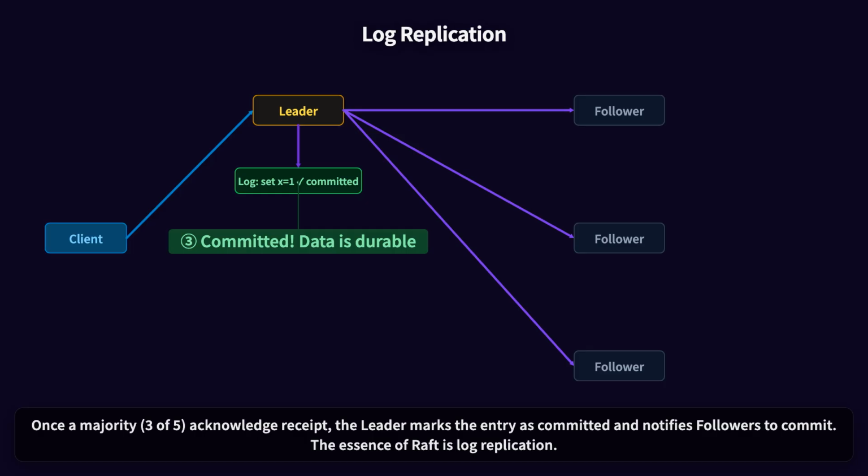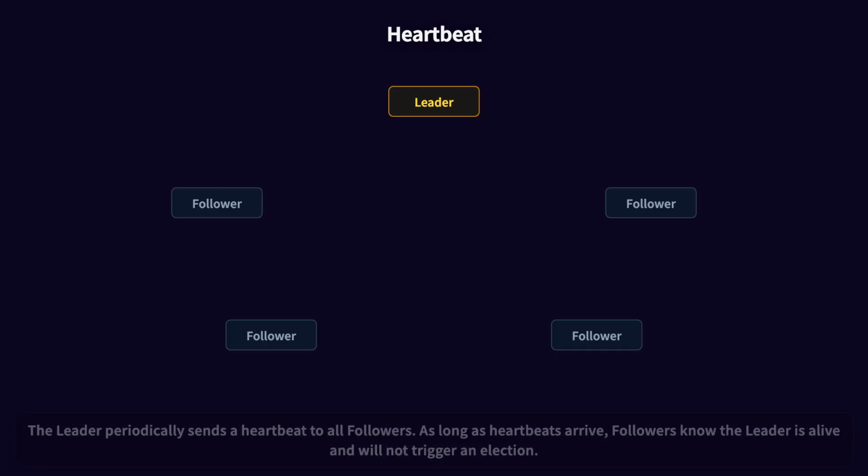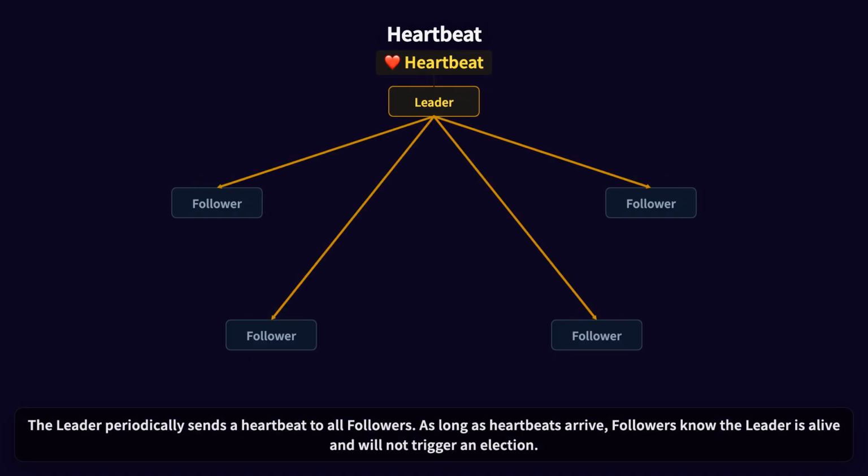The essence of Raft is log replication. The leader periodically sends a heartbeat to all followers. As long as heartbeats arrive, followers know the leader is alive and will not trigger an election.